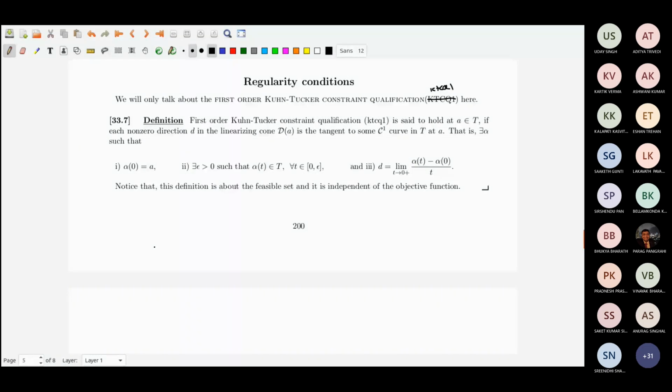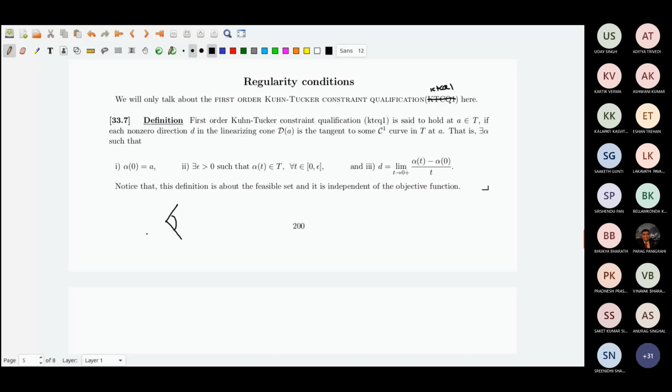But now remember, you are trying to talk about KT points, so you are always dealing with the linearizing cone. Suppose you are looking at a point A and the linearizing cone over there.